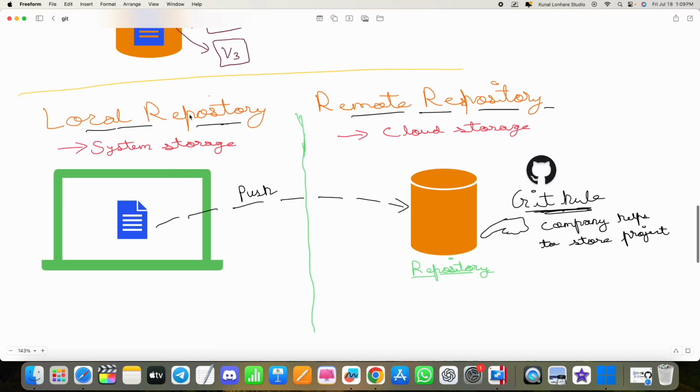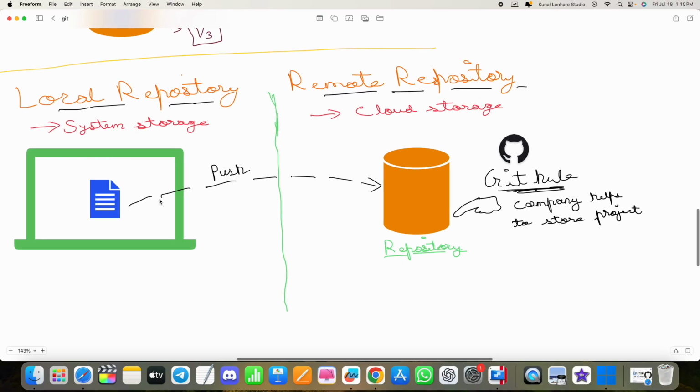So in a nutshell, local repository is basically your system storage where your projects are stored by default when you work. And when you want to store that same project to any cloud storage, you can use GitHub to store that same project, or you can say their cloud storage, which is known as repository.